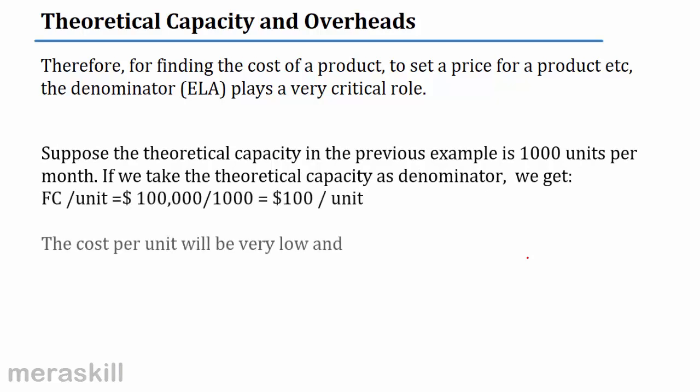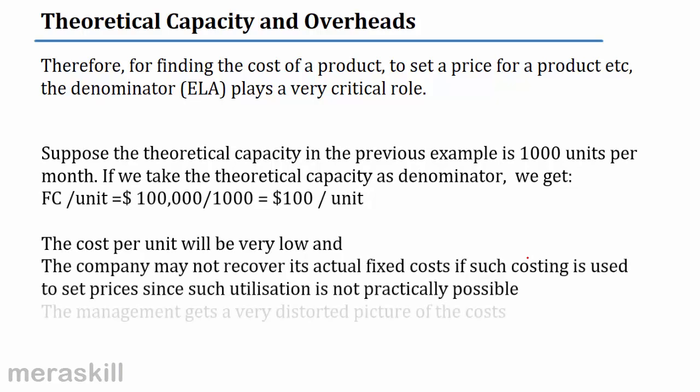Let's look at theoretical capacity. So finding the cost of a product, to set a price for a product, etc., the denominator plays a very critical role. If the denominator changes, the rate of absorption also changes. Now, let us take theoretical capacity. After all, theoretical capacity will be fixed. Correct? It is not going to change. You know the maximum capacity. It is not going to change based on customer demand or anything of the sort.